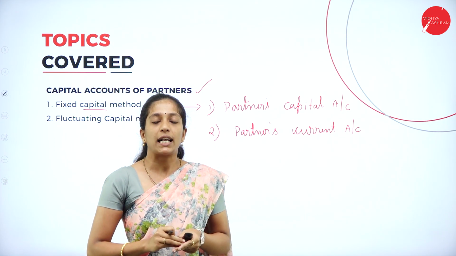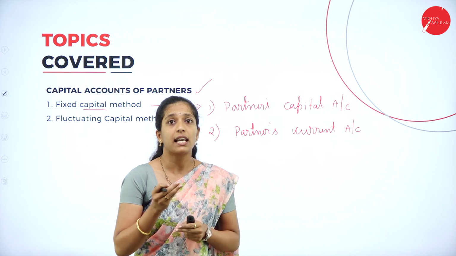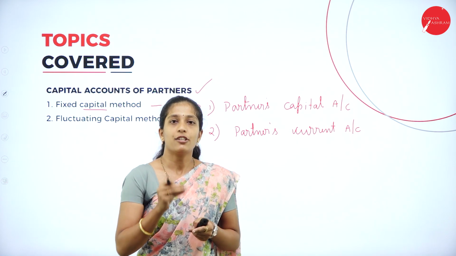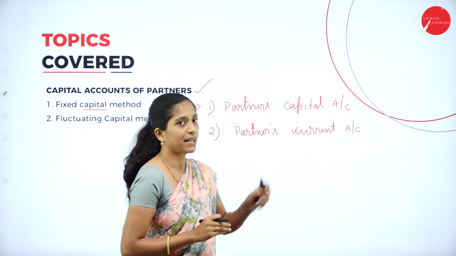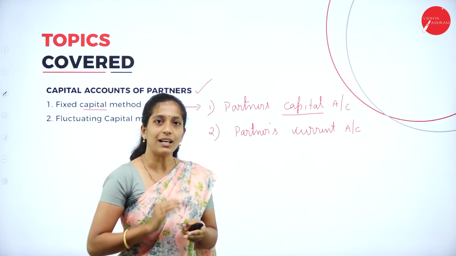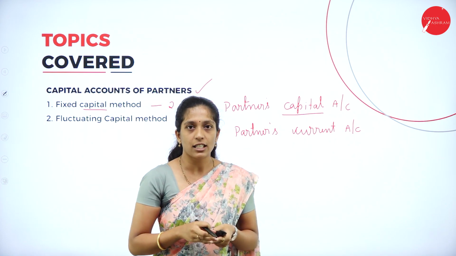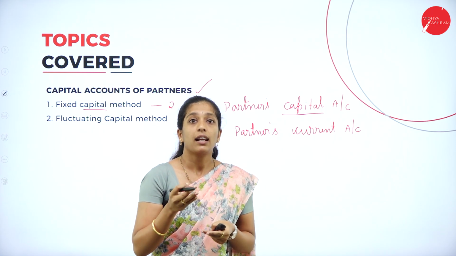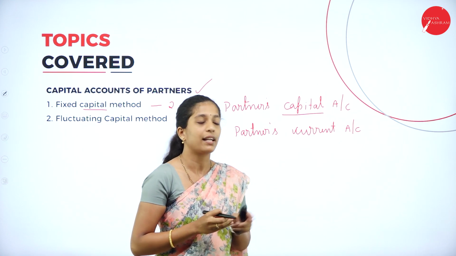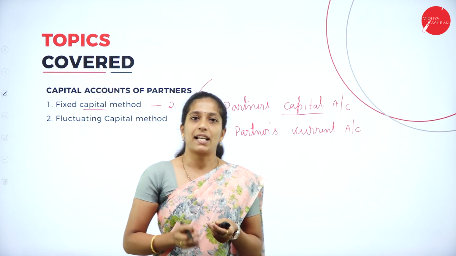Now, what are we going to record under partners capital account? We will record only the capital of the partner, and if there are any additions to the capital or if the partner has withdrawn an amount from the capital, that will be recorded under partners capital account. Whereas in partners current account, we will record all other adjustments like salary, commission, interest on capital, interest on drawings. So this is a quick recall of fixed capital method.